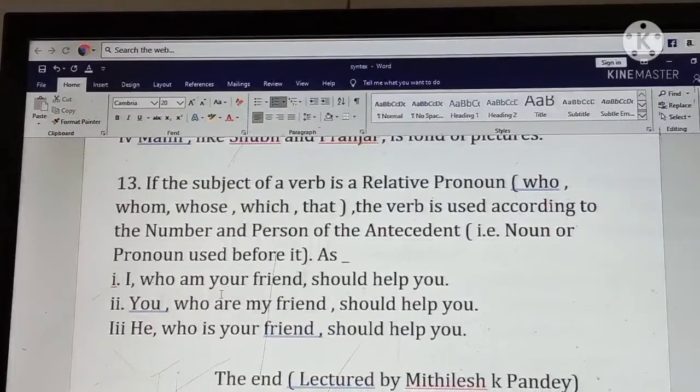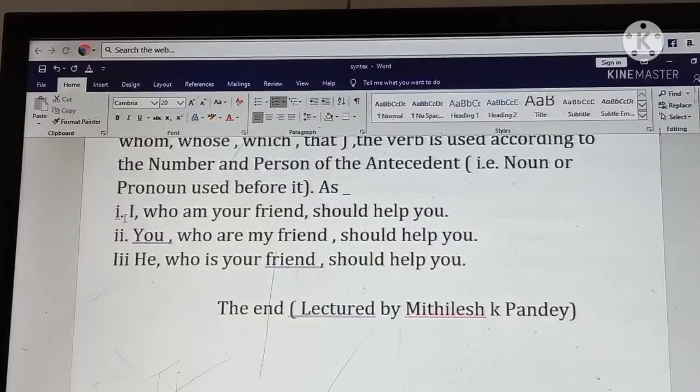Rule 13. If the subject of a verb is a relative pronoun who, whom, whose, which, that, the verb is used according to the number and person of the antecedent, the noun or pronoun used before it. For example, first, I, who am your friend, should help you. I is the most important subject here, and who is the relative pronoun. So I, the subject, will agree with the verb am.